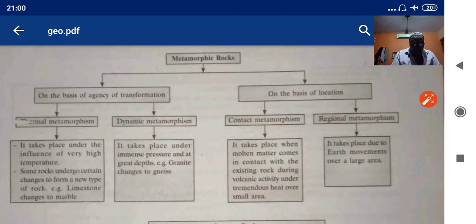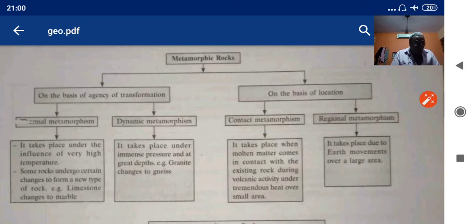It takes place under the influence of very high temperature. Some rocks undergo certain changes to form a new type of rock. Limestone changes to marble when it comes under high temperature. Dynamic metamorphism takes place under immense pressure at great depth. Example, we have granite.